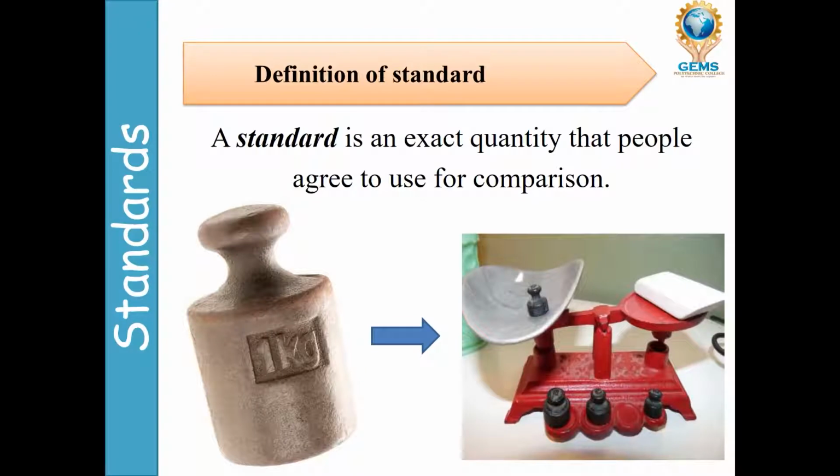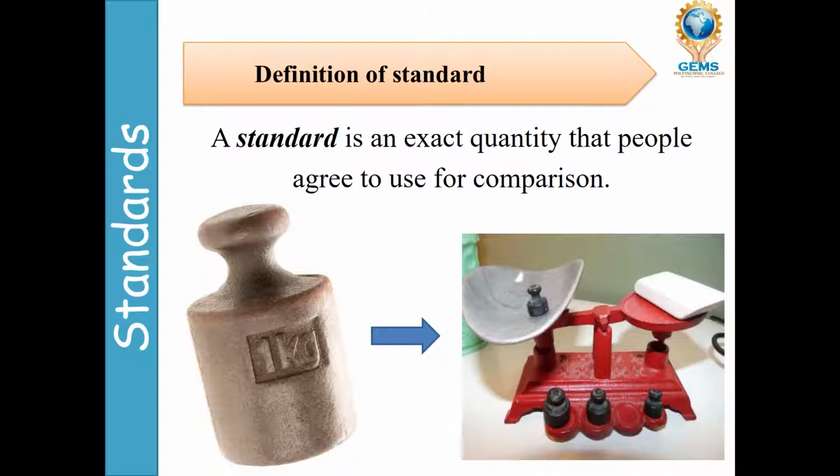Definition of standard. A standard is an exact quantity that people agree to use for comparison. Suppose if you see in this picture the weighing machine, while we are measuring, 1 kg, 500 grams, 200 grams, 250 grams, 550 grams, the measuring weight is a standard.